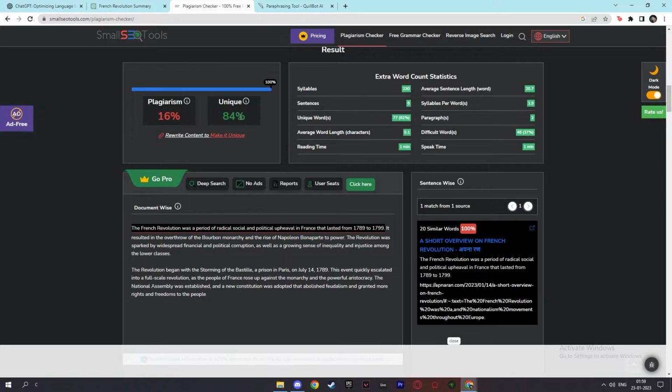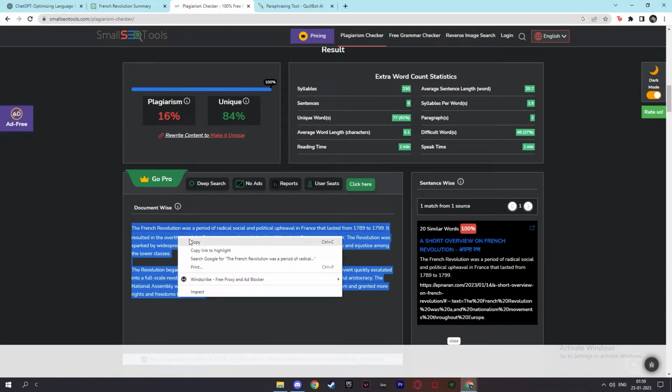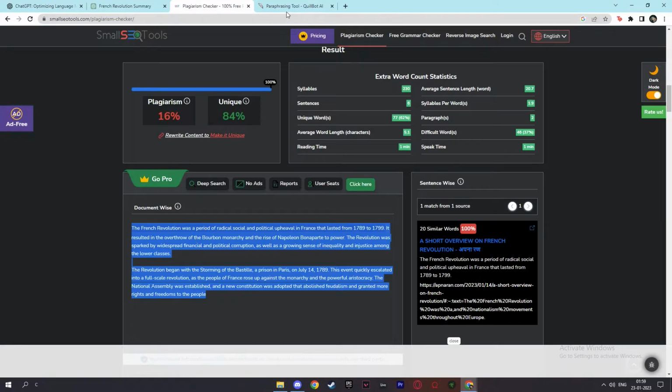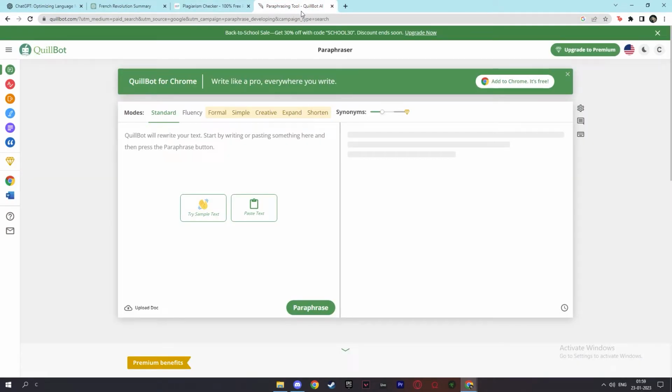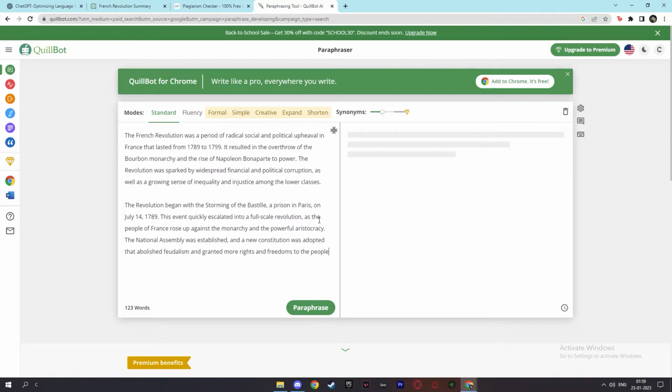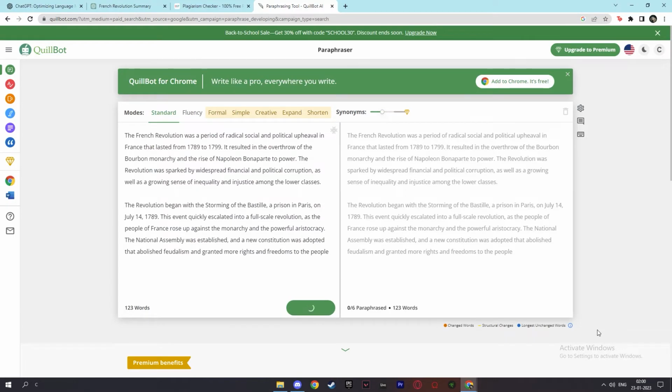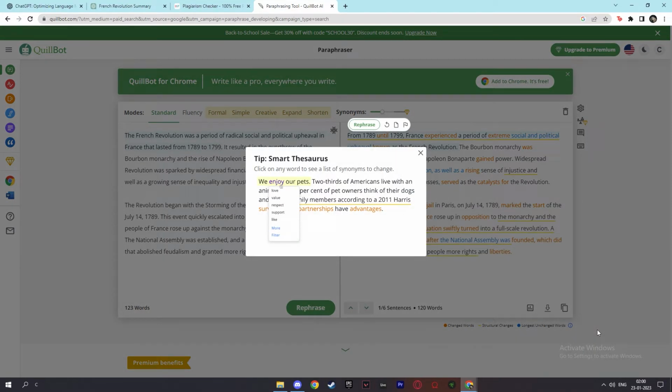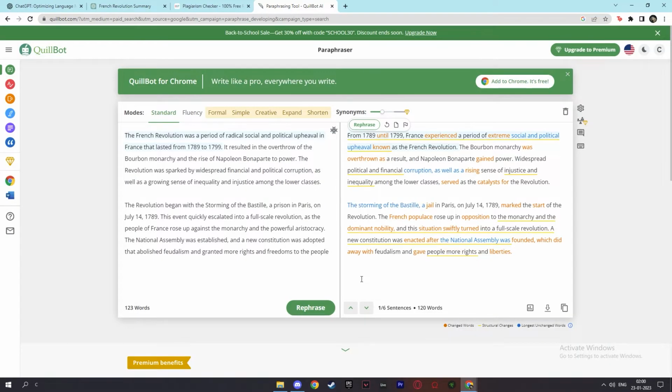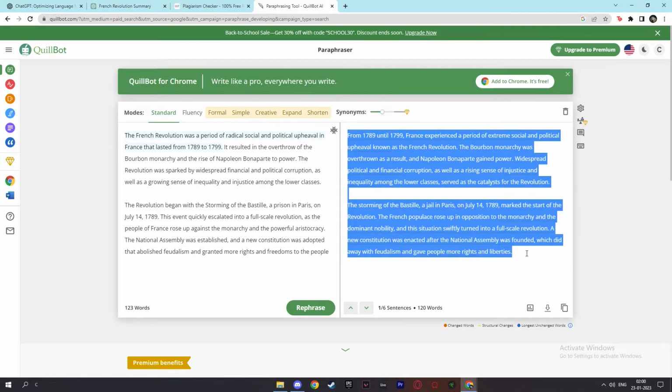Now if you want your essay to be 100% authentic, you will take your paragraph again and copy it and then head to a website called paraphrasing tool. Now you will paste it here again and paraphrase it. What this will do is it will change the choice of words or how it says the story, and then it will possibly make it plagiarism proof. And there you go. With a simple click, your paragraph has been rephrased and rewritten.